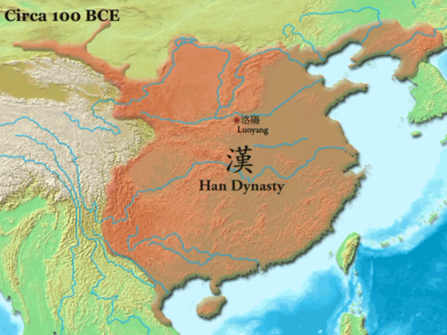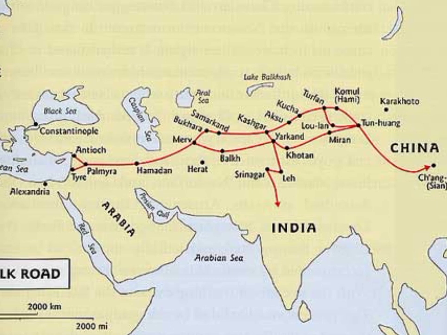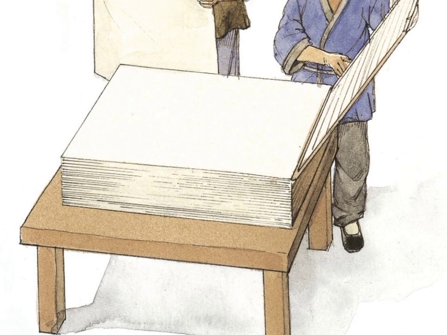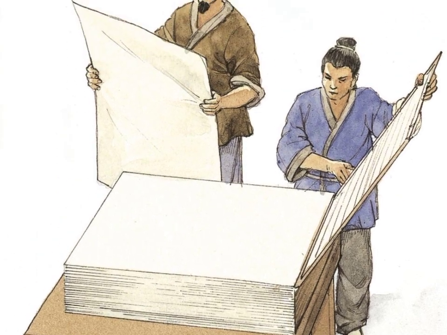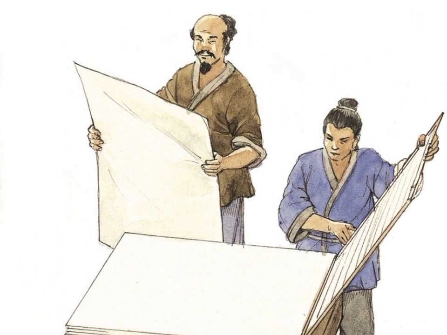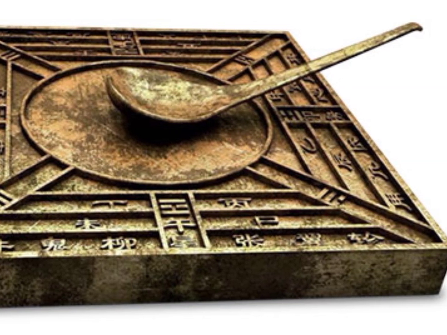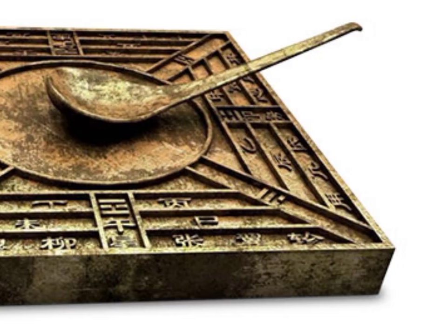The Han dynasty, 206 BCE to 220 CE, followed the Qin dynasty, and it was during this time that China became a major world power. The Silk Road, a trade route that connected China to the Middle East and Europe, was established during this time, and the Chinese invented paper and the compass.